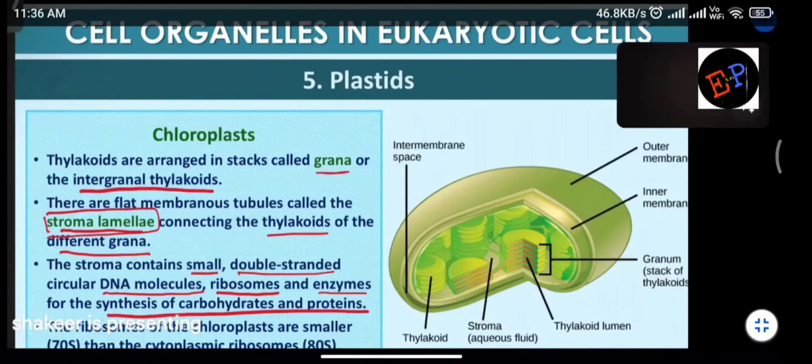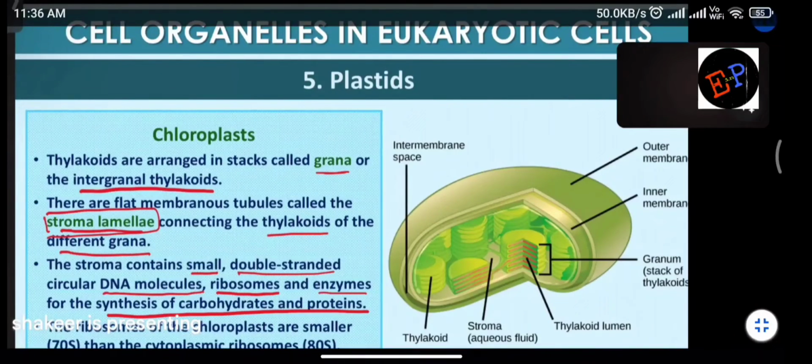And they are present on the surface of the nucleus also. In eukaryotic cells, we will study the nucleus, no? On the nucleus also, you will find ribosomes. And what is the function of ribosomes? Production of proteins. Synthesis of proteins. Already we have studied, no? That's it. So the ribosomes of the chloroplast are smaller than the cytoplasmic ribosomes.